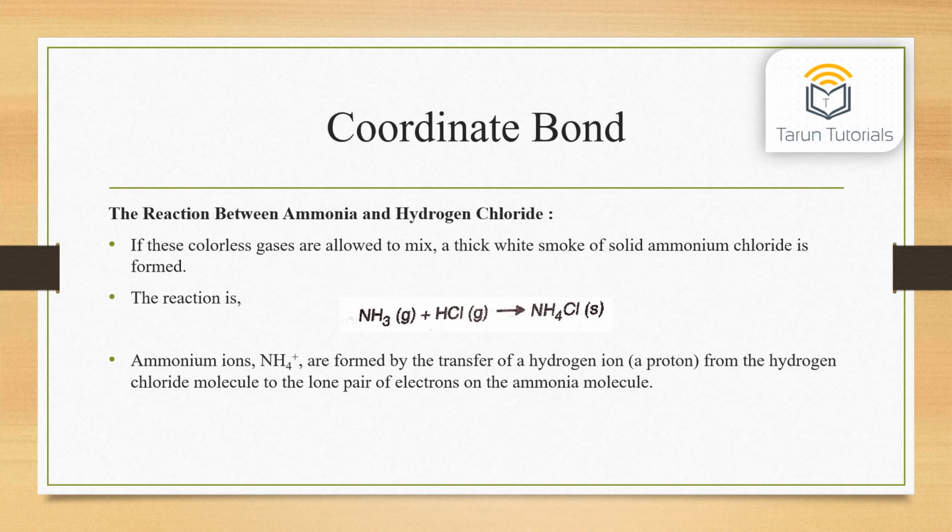If these colorless gases are allowed to mix, a thick white smoke of solid ammonium chloride is formed. The reaction is NH3 in gaseous state plus HCl in gaseous state gives NH4Cl in solid state. Ammonium ions, NH4+, are formed by the transfer of a hydrogen ion, a proton, from the hydrogen chloride molecule to the lone pair of electrons on the ammonia molecule.